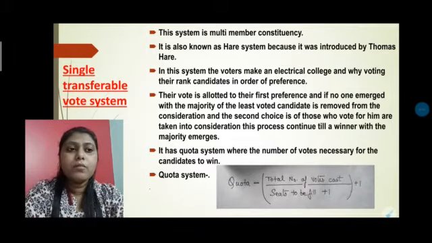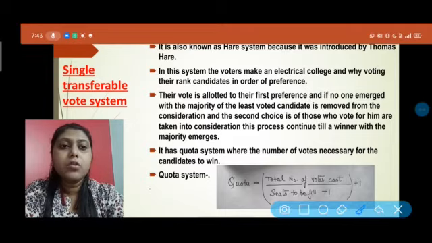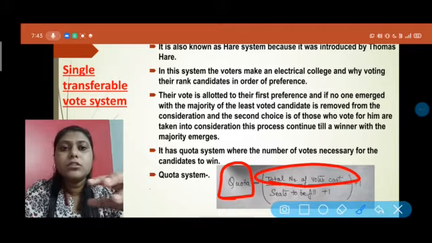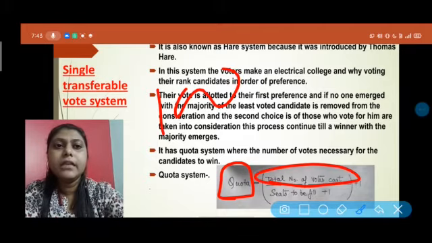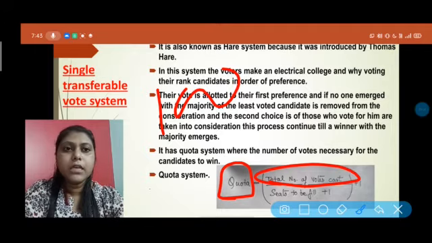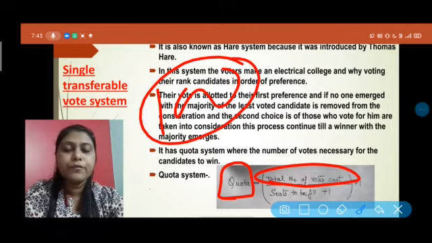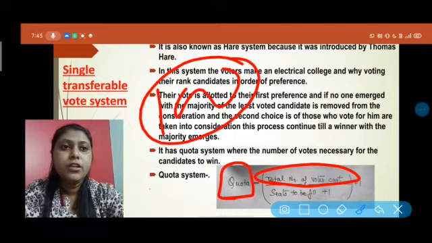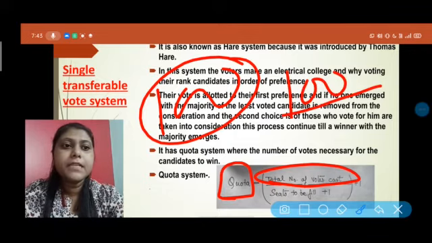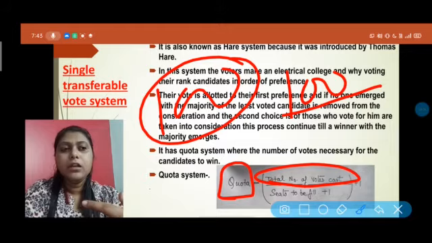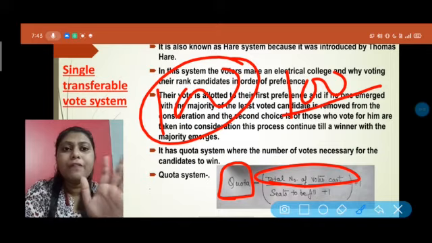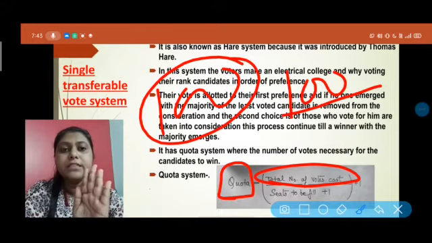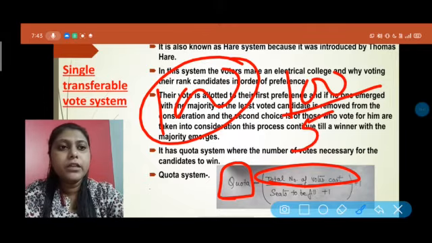Now what is the formula? The quota is the total number of votes cast, divided by the seats to be filled, plus 1. Suppose there are 100 people, so the total number of people who give votes is 100. How many seats are there? That is, for how many seats do the people give votes. Suppose there are 5 seats, and the 100 people choose 5 leaders. So it is 5, plus 1,